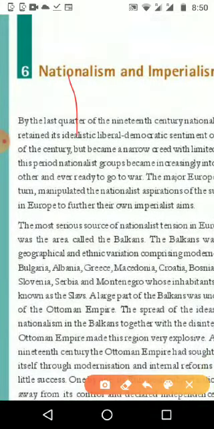It means we want to get the maximum area under us. That is going to lead to the First World War. We are starting from nationalism, then slowly it will reach imperialism, and lastly it will reach the First World War. So we have seen that they are becoming intolerant of each other and then ready to fight each other.